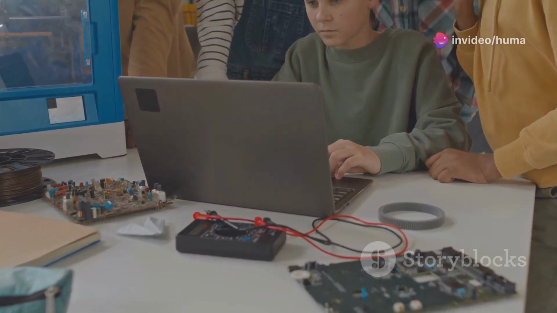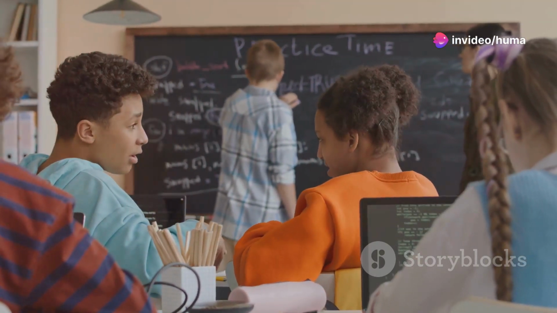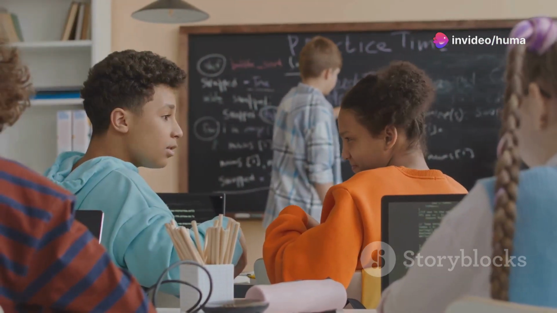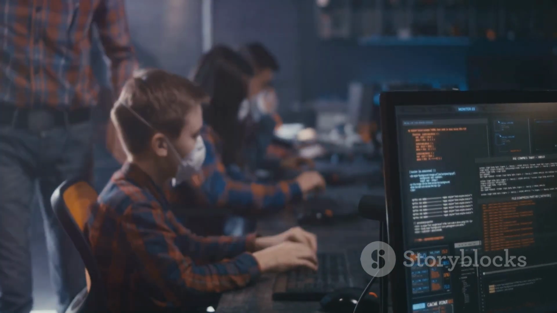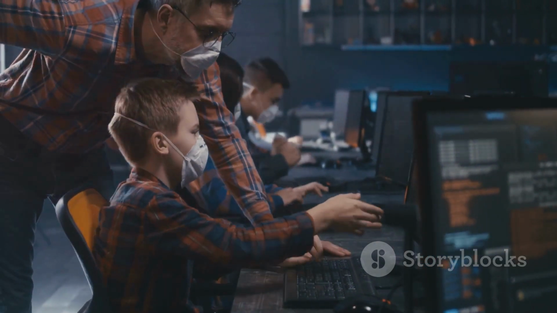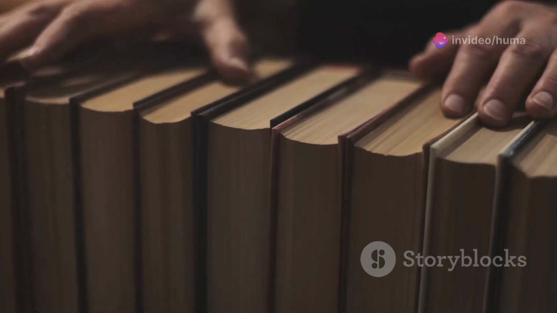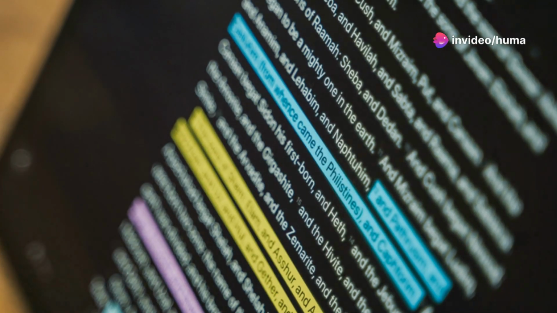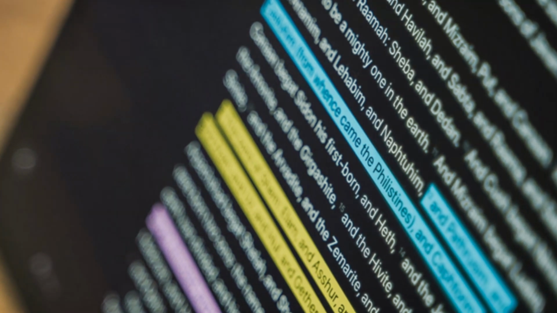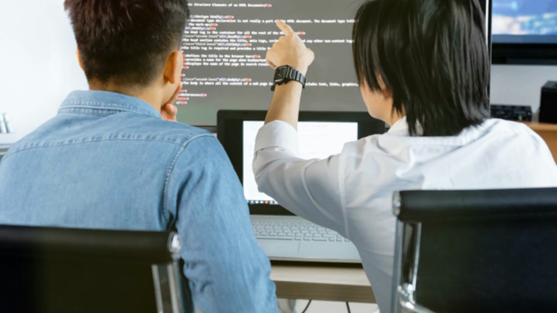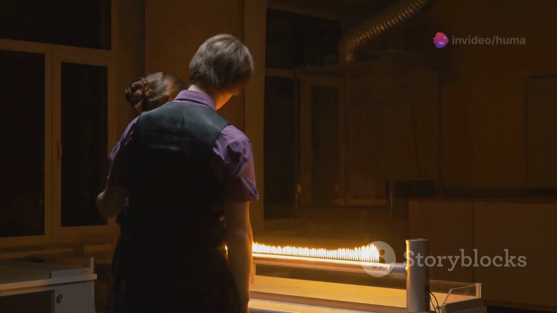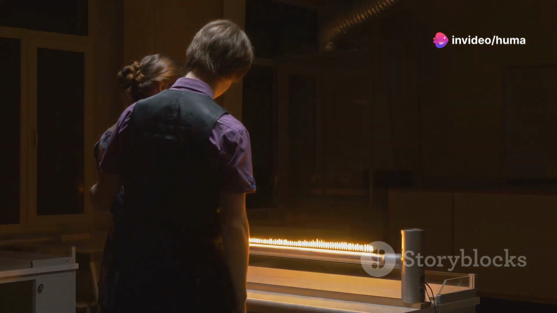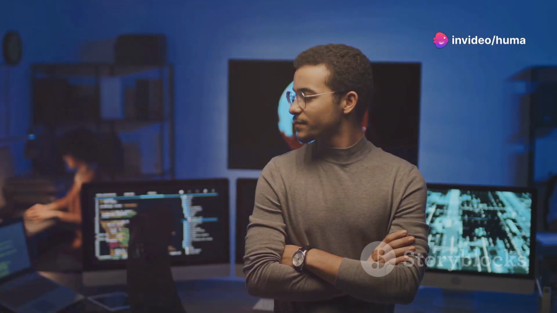For those who prefer a more hands-on approach, coding boot camps offer intensive, immersive programs designed to equip you with job-ready skills in a short amount of time. Boot camps typically focus on specific areas like web development, data science, or cybersecurity. In addition to online resources, don't underestimate the value of traditional learning materials. Textbooks, research papers, and academic journals provide in-depth knowledge and insights from leading experts in the field. Many universities offer free online access to their computer science course materials, allowing you to learn from the best. With so many resources available, the only limit is your own curiosity and dedication.